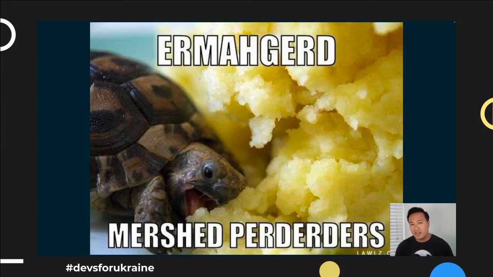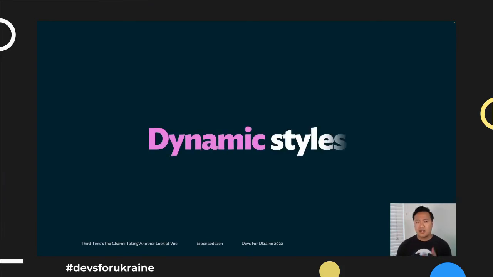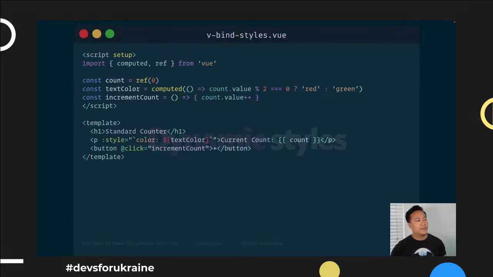And so if there's one feature that I'm really excited to tell you about when it comes to Vue 3, it's this concept of dynamic styles. What do I mean by dynamic styles? Let's take a look at our component. We're back inside our current count, basically our standard counter with the ability to change the color based on whether the count is even or odd.